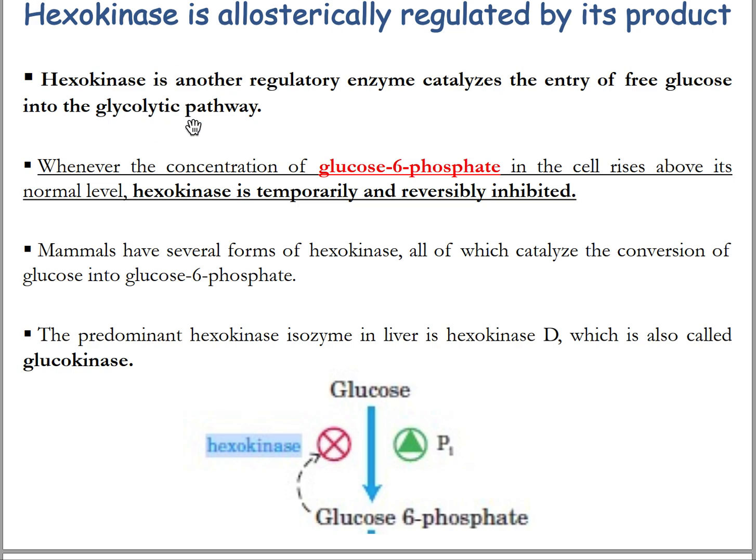Hexokinase is a regulatory enzyme that catalyzes the entry of free glucose into the glycolytic pathway. But whenever the concentration of glucose 6-phosphate in the cell rises above its normal level, hexokinase is temporarily and reversibly inhibited. Mammals have several forms of hexokinase, all of which catalyze the conversion of glucose into glucose 6-phosphate. The predominant hexokinase isozyme in liver is hexokinase D, which is also called glucokinase.